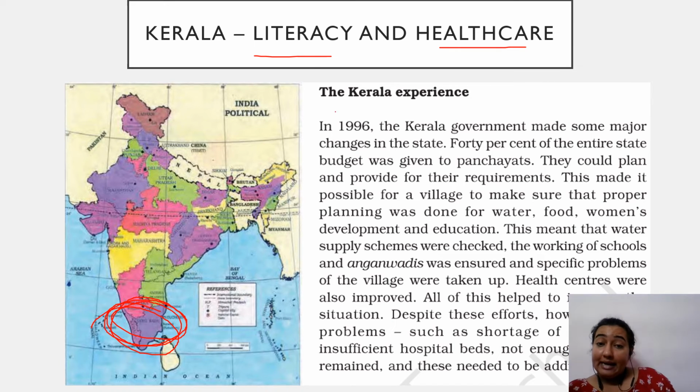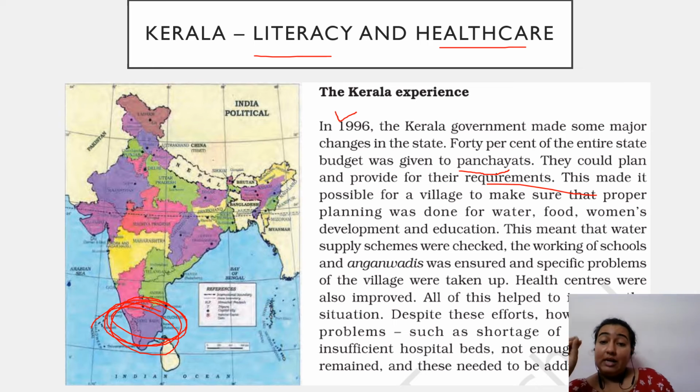So in 1996, the Kerala government made some very major changes in the state. 40% of the entire state budget was given to panchayats. Now panchayat means all those people who are dealing at village level. What will they do with that money? Think. They could plan and provide for their requirements.